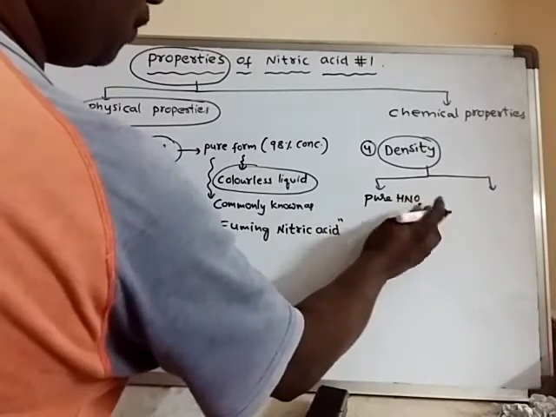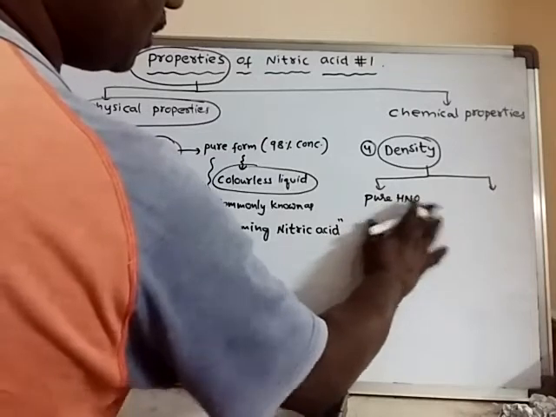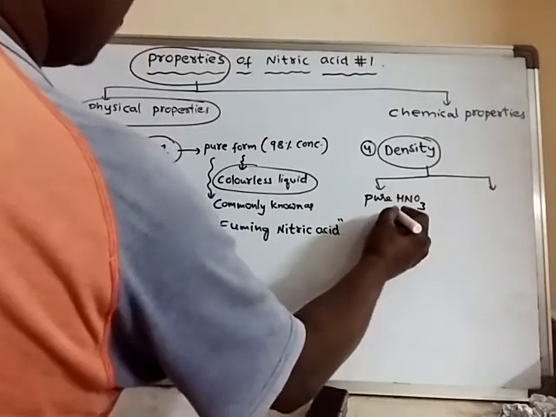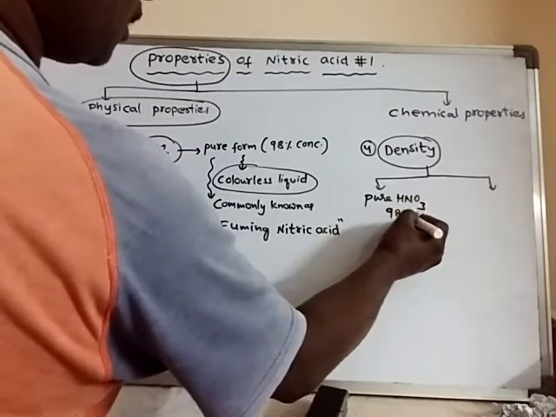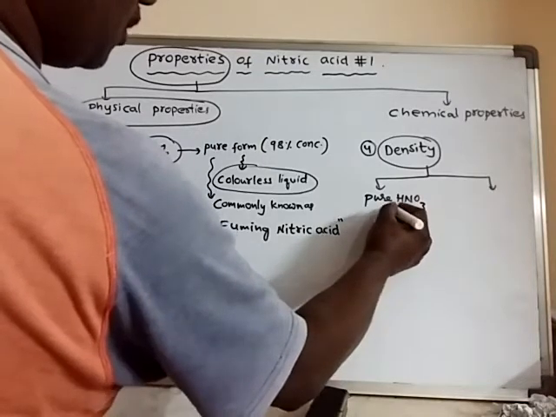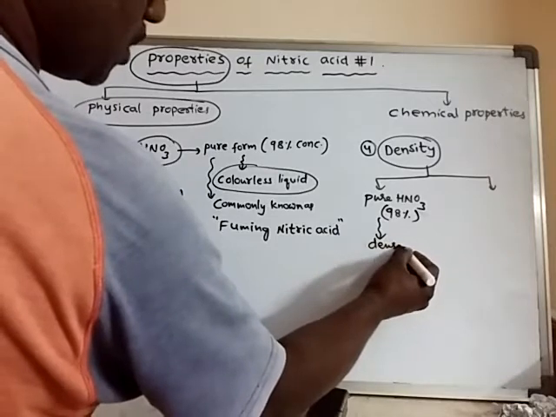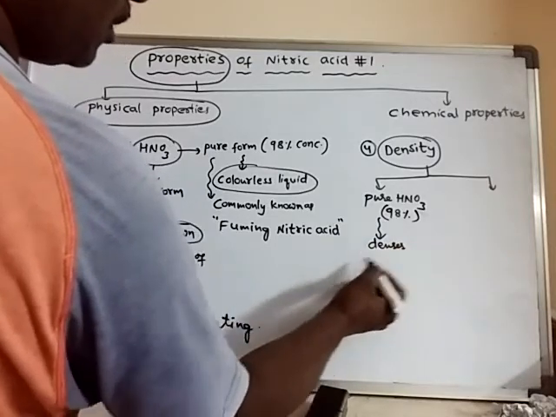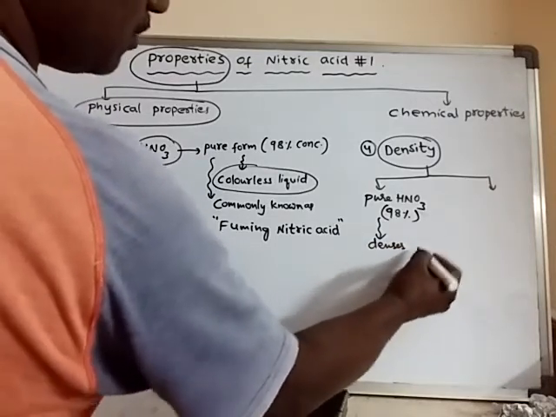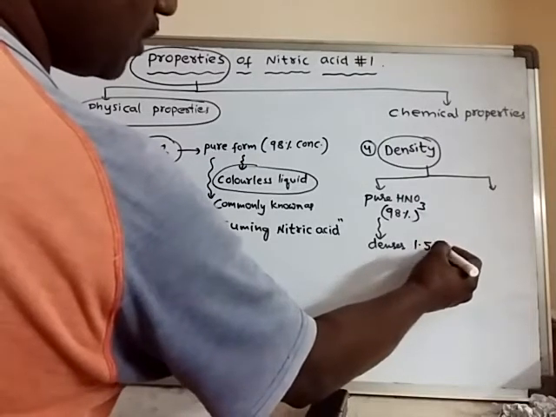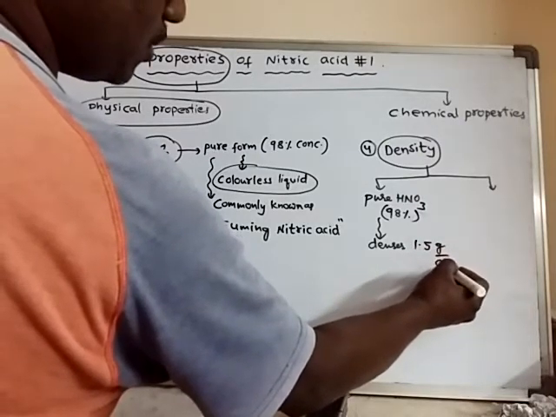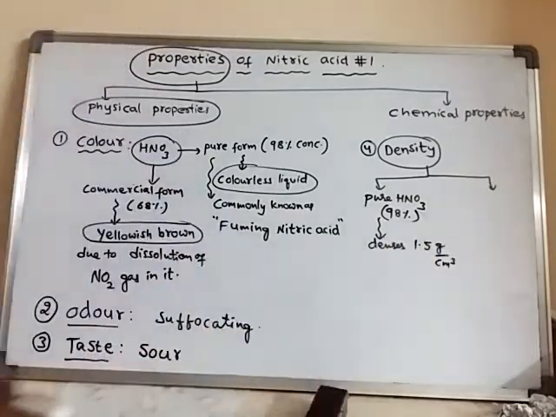Pure nitric acid means 98% concentrated nitric acid, so it is denser. Its density is 1.5 gram per centimeter cube. Pure nitric acid is denser than the commercial nitric acid.